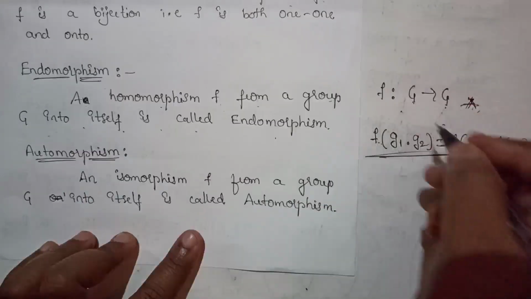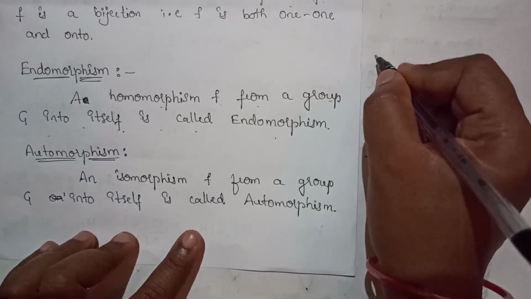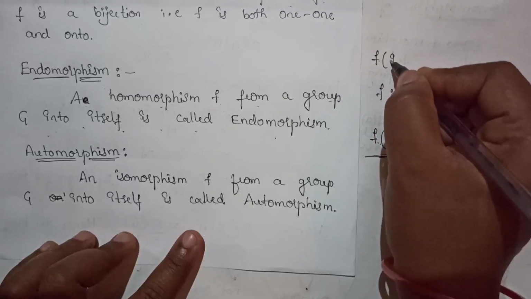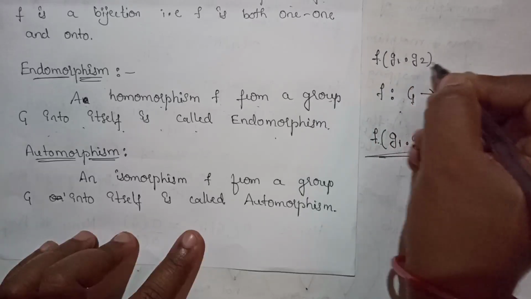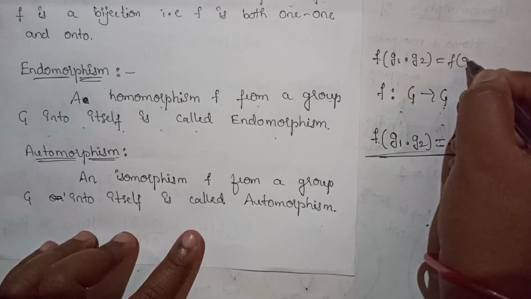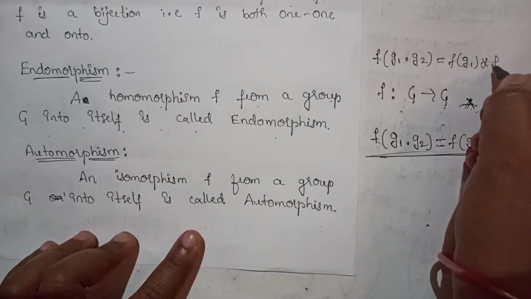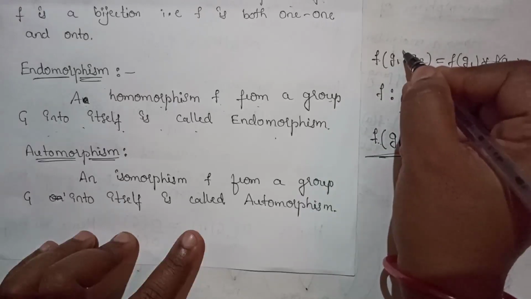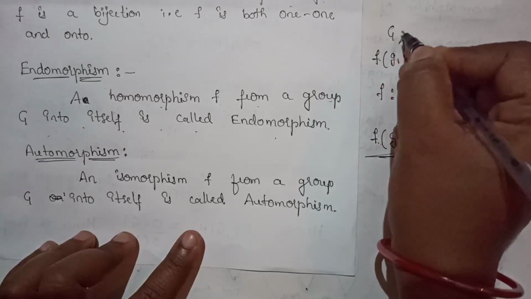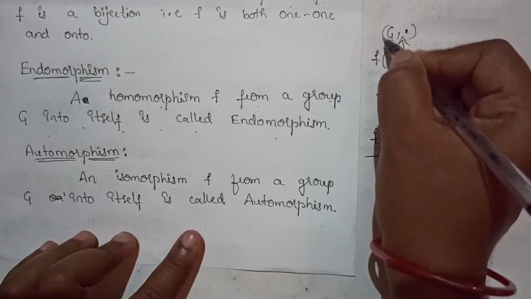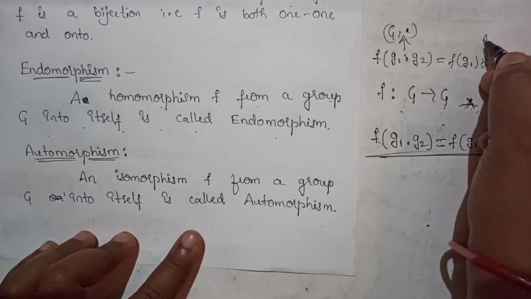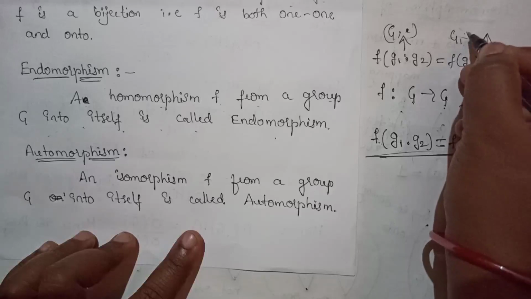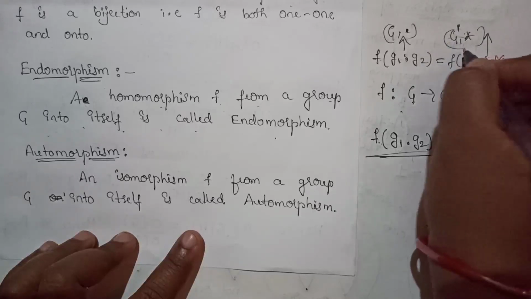Why this? Because by the definition of homomorphism we have F of G1 dot G2 equals F of G1 star F of G2. Here dot is the operation from the first group G and star is the operation from the second group G dash.